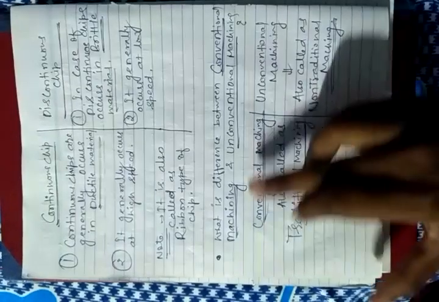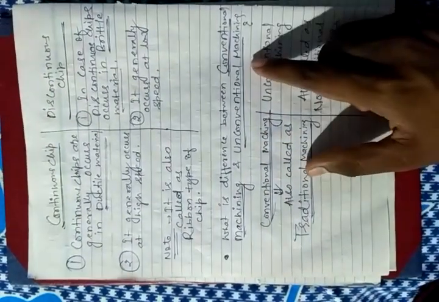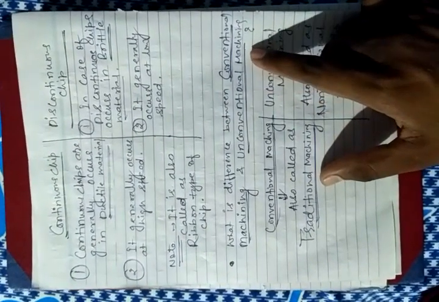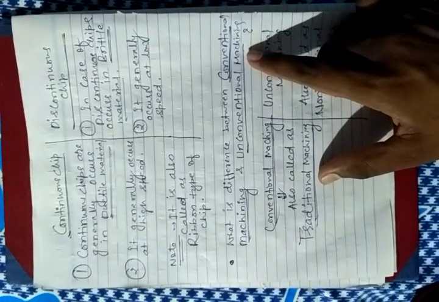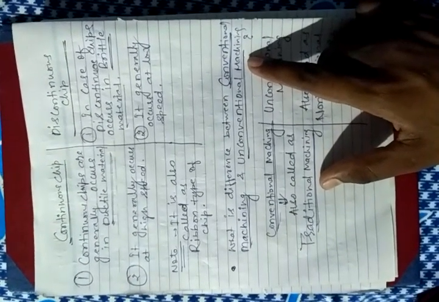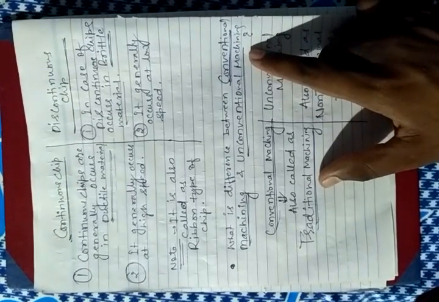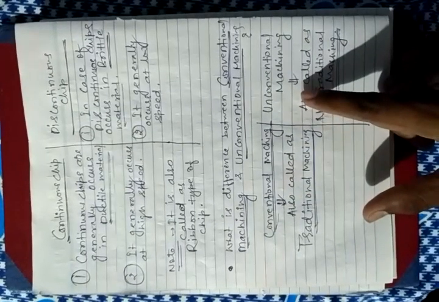What is the difference between conventional machining and non-conventional machining? Previously I discussed what we mean by machining. Machining is a process of removing unwanted material in the form of chips. There are mainly two types of machining or metal removing process. The first one is conventional machining and the second one is non-conventional machining.